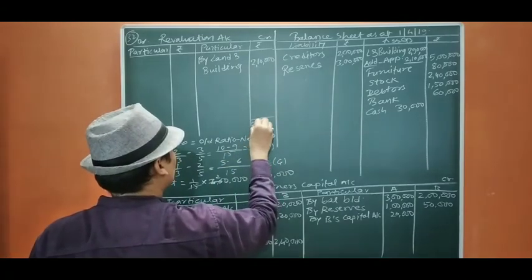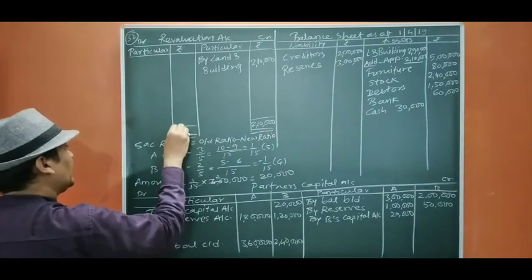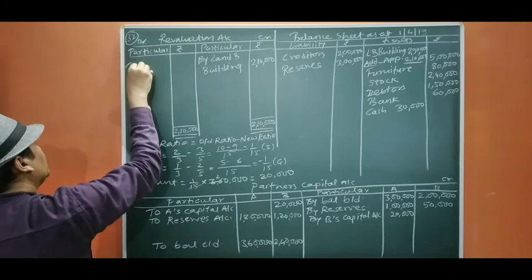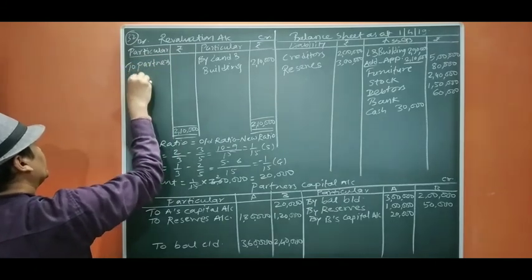Always close the revaluation account first. The profit of 2 lakh 10,000 will be distributed to partners capital in the old ratio.